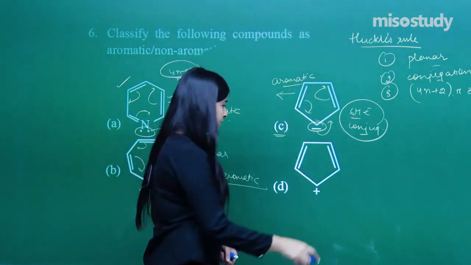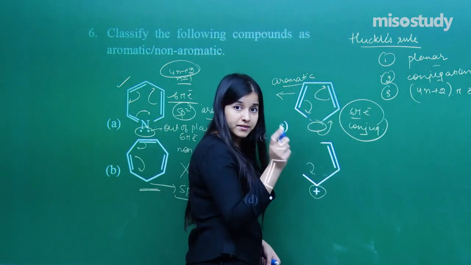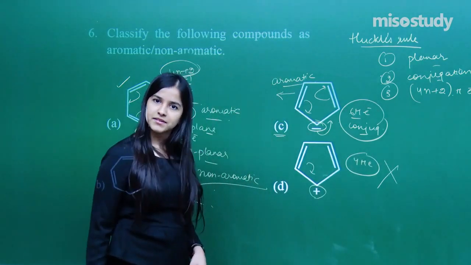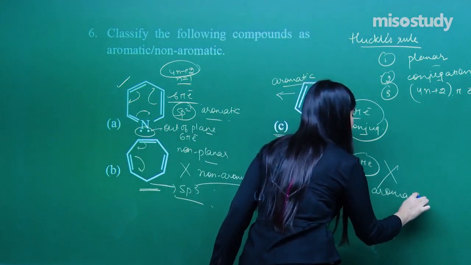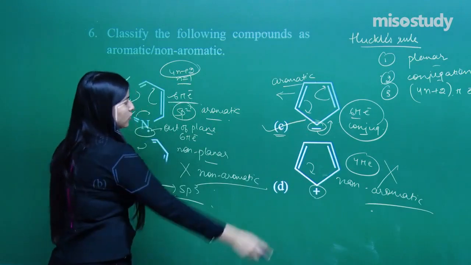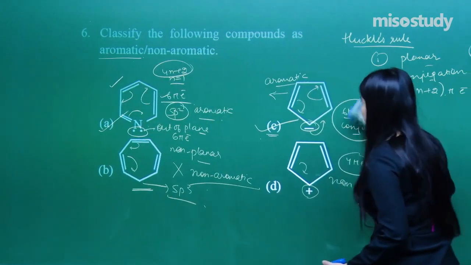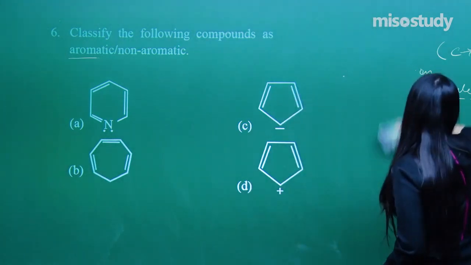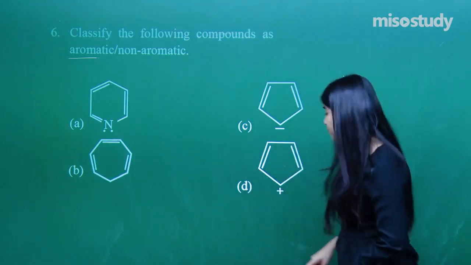If I look upon here, although the conjugation is there, yes, conjugation is there, but how many electrons are there? 4 pi electrons, definitely non-aromatic. Clear? So that is non-aromatic. Out of the 4, I have got 2, pyridine and this particular ion, as my aromatic compounds. Clear about it? So you need to know the approach of it always. Just check what kind of hybridization is given by carbon. Always prefer to have sp2 hybridized carbon. That will be giving a correct answer to you.